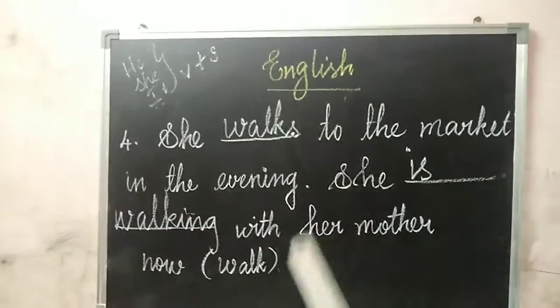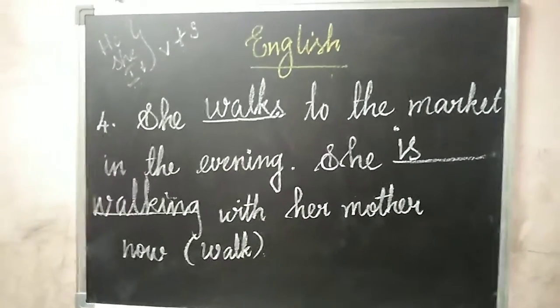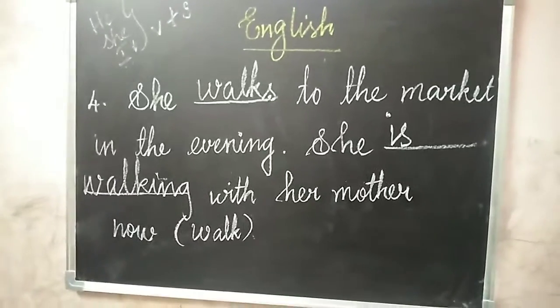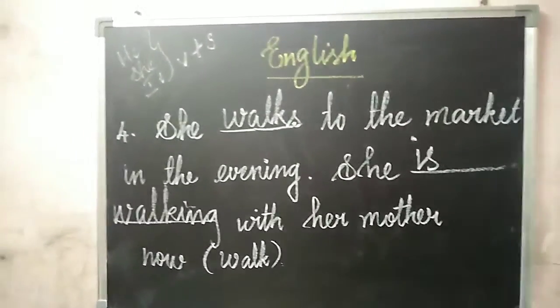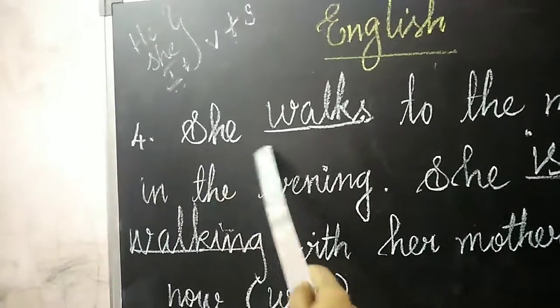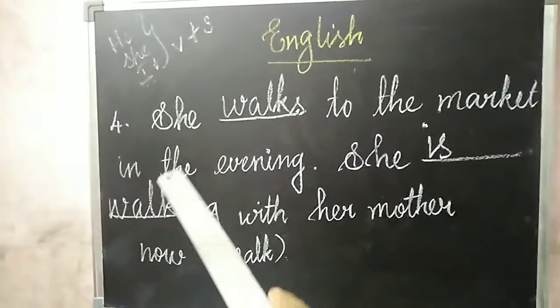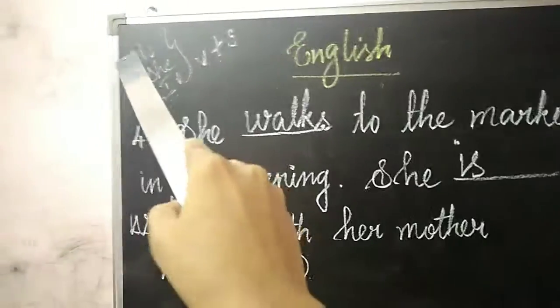One more time I repeat this. When he, she, it comes, we have to write verb plus s. Verb walk is given, so add s only, walks. And she is a singular noun, so we have to write the helping verb is and verb plus ing. She is walking with her mother now.